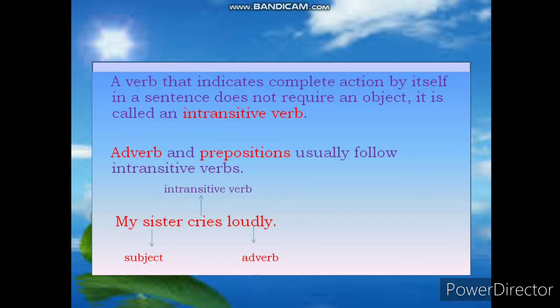A verb that indicates complete action by itself in a sentence does not require an object. It is called an intransitive verb. Adverbs and prepositions usually follow intransitive verbs. For example, my sister cries loudly. My sister is a subject, cries is intransitive verb, and loudly is adverb. You can see in this sentence the intransitive verb cries does not need any object. It indicates complete action by itself.